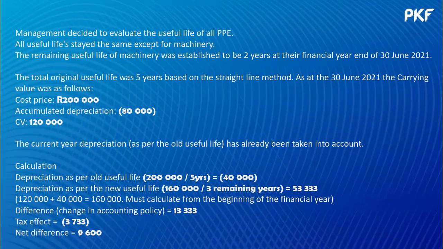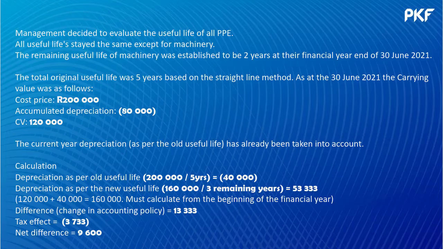For example, management decided to evaluate the useful life of all PPE. All useful lives stayed the same except for machinery. The remaining useful life of machinery was established to be 2 years at their financial year end of 30 June 2021. The original useful life was 5 years on the straight line method. As at 30 June 2021, the carrying value was as follows. There was a cost price of 200,000 Rand, accumulated depreciation of 80,000 Rand, and a carrying value of 120,000 Rand. The current year depreciation, as per the old useful life, has already been taken into account.